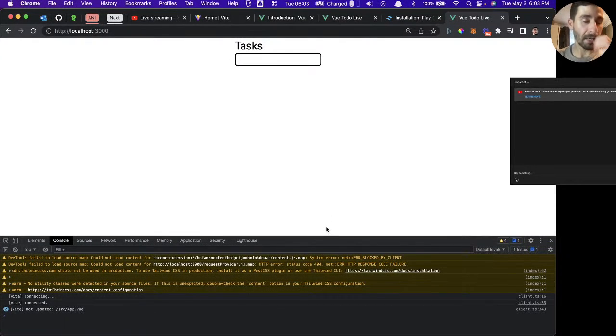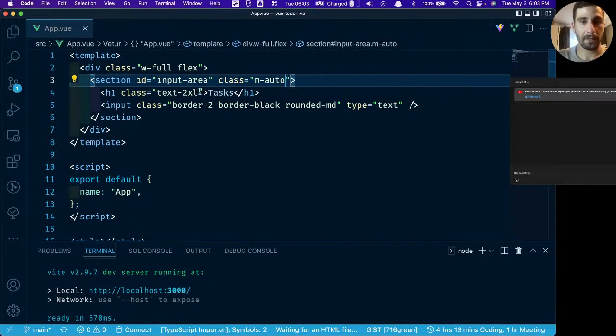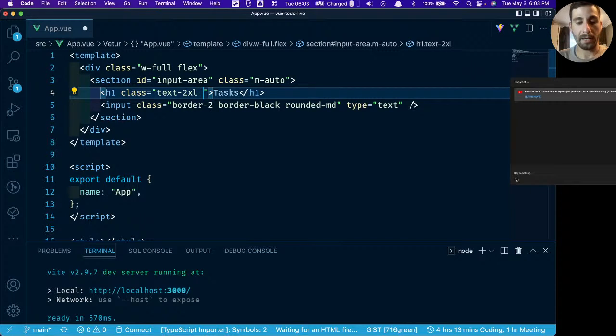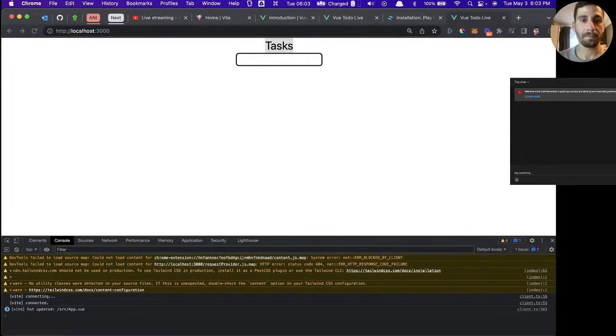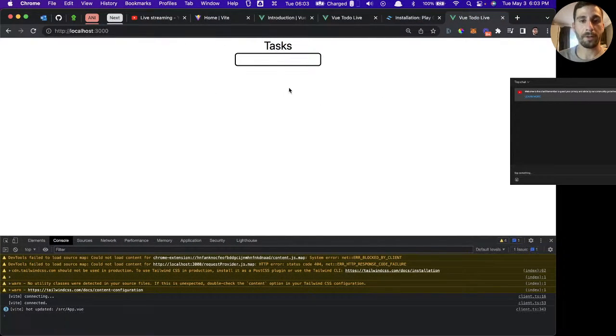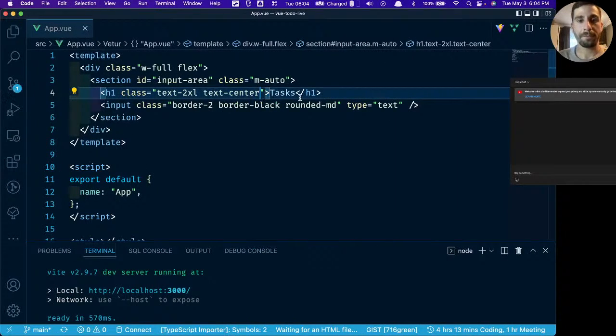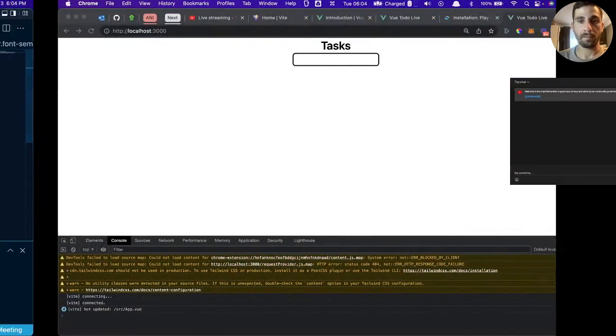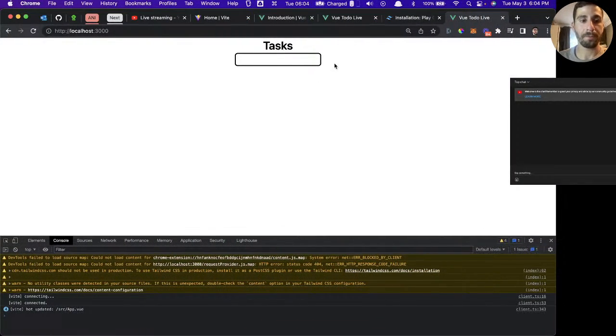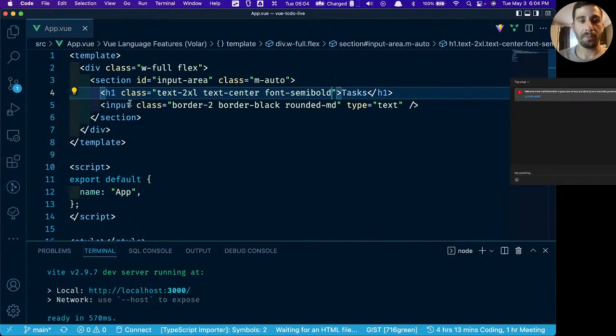There we go, now it's centered. As far as this tasks right there, let's also center that. And we'll say text center. There we go, so now it's centered. And I think font semi-bold would be cool. Alright, so now it's also bold. Alright, so far so good. Let's make the input a little bit wider.